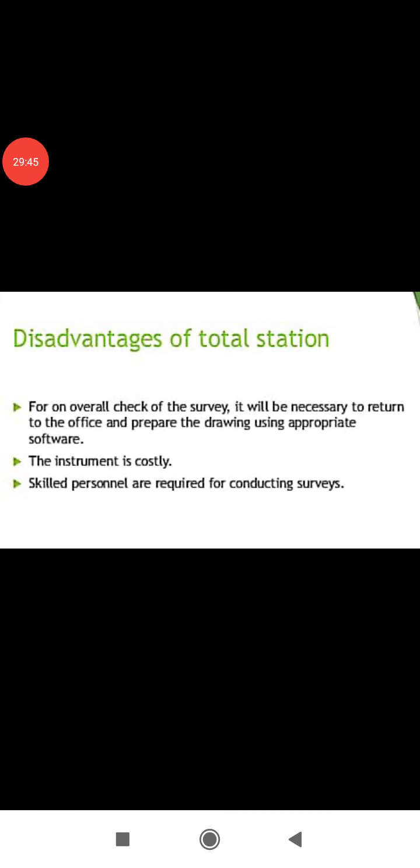Disadvantages of the total station: for an overall check of the survey, it will be necessary to return to the office and prepare the drawing using the appropriate software. Meaning cross verification of the work is very important and that has to be done in the office. The instrument is costly and it requires skilled labor.